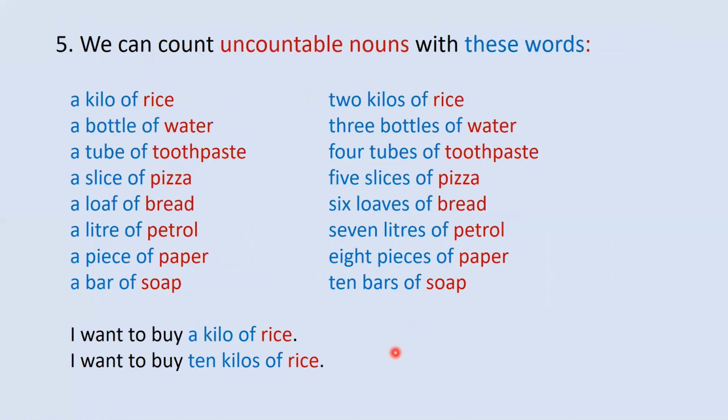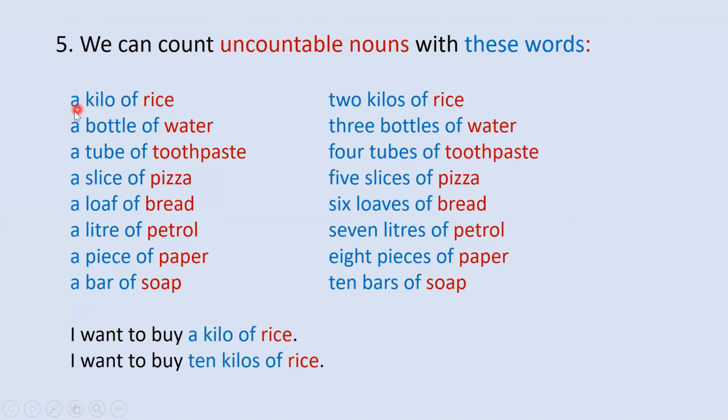Number five. If you want to count uncountable nouns, we can use the following words. Here we have a kilo, a bottle, a tube, a slice, a loaf, a liter, a piece, a bar. We can use these words if we want to count uncountable nouns, and they have their singular form and plural form.